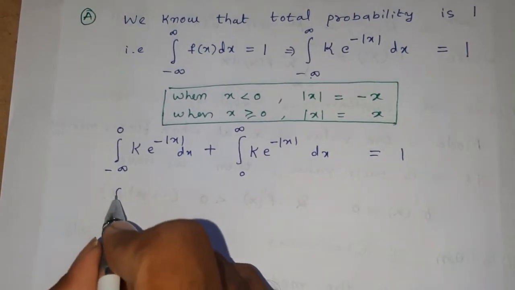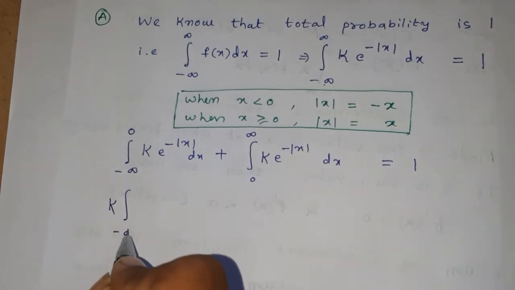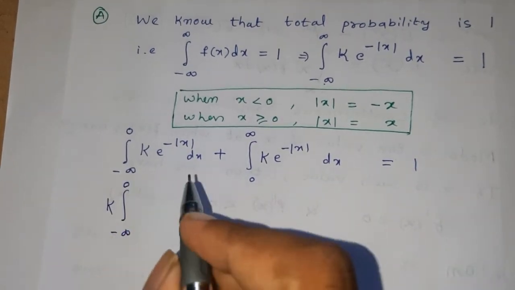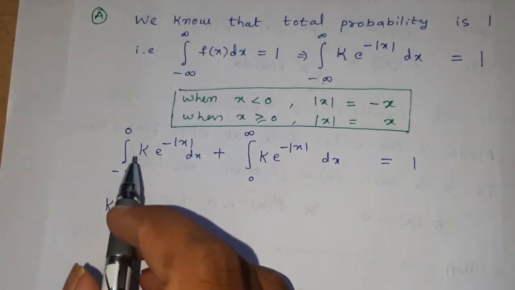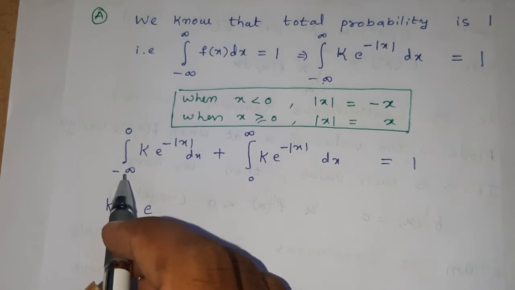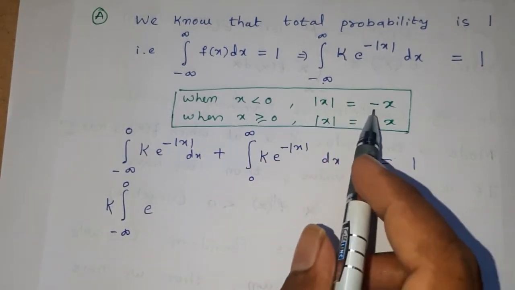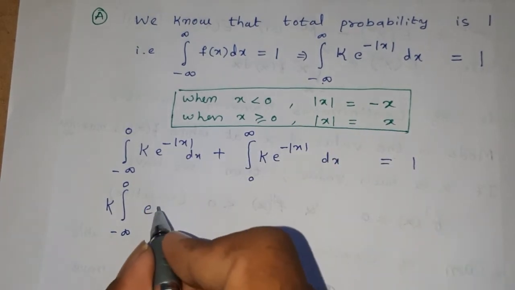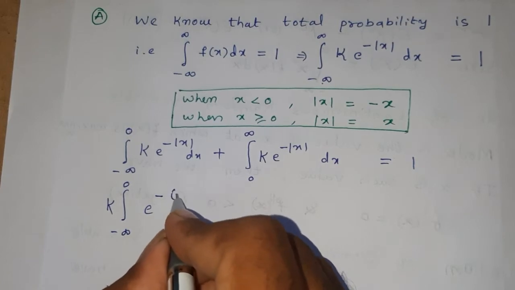Next, integral capital K is constant, minus infinity to 0, e power of minus modulus of x. We know since x lies in between minus infinity and 0, x is less than 0. Therefore, modulus of x will be replaced by minus x. Okay, e power of minus into minus x